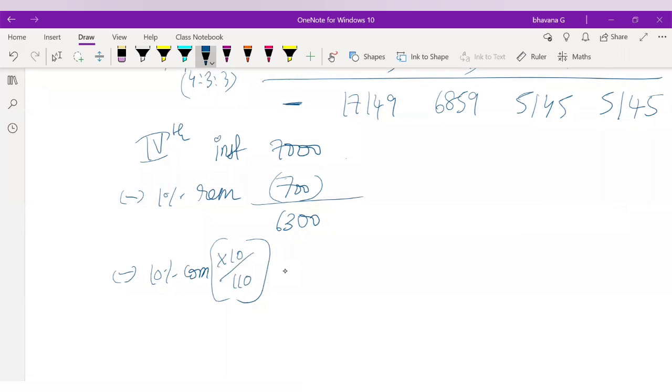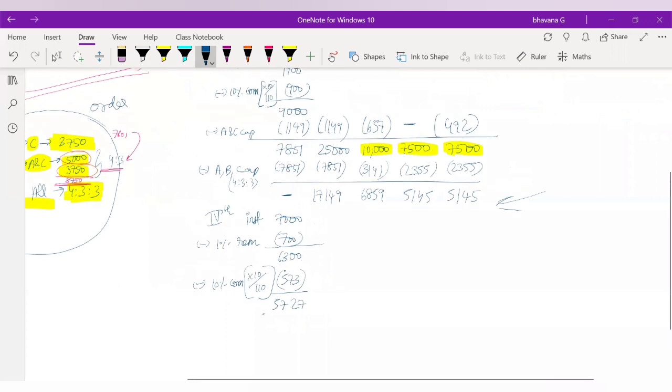So it will be 573. So if you reduce this, you will get a balance of 6,300 minus 573. You will get 5,727.